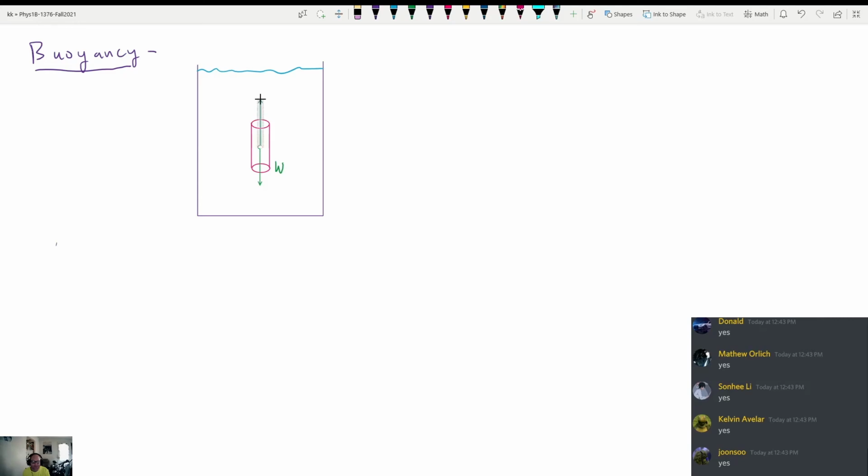In this case, I would assume that this buoyant force, which I'm going to use the symbol B for, is probably greater than the weight. If the object is wood, the buoyant force is greater than the weight. We know that. But what's the value of the buoyant force?